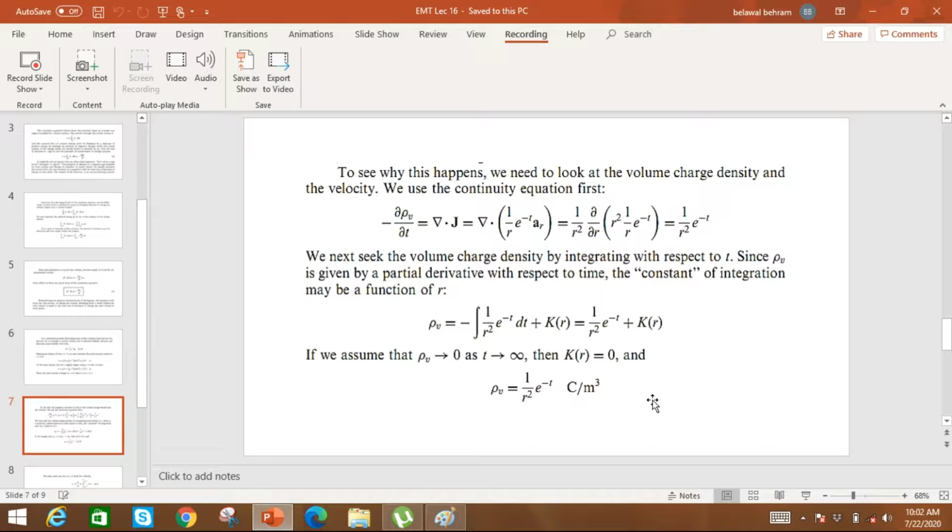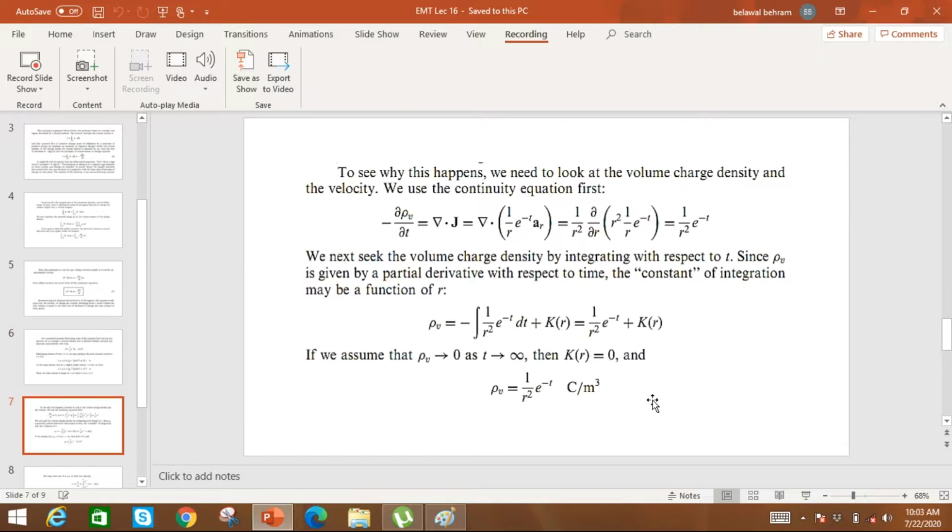We can determine the volume charge density from the continuity equation. Remember that this is a very important equation when we have to find the relation between the time varying electric field and magnetic field. When we have to relate the time varying electric field and magnetic field, we will use this equation. By the use of this equation we can relate them.